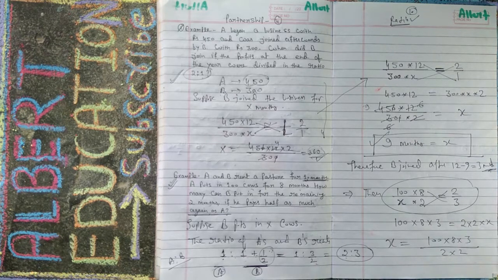If you solve, you can divide it: this is 50 and this is also 25, then 25 into 8 into 3. So you will get 600 cows. That is the answer. I think that you understand.